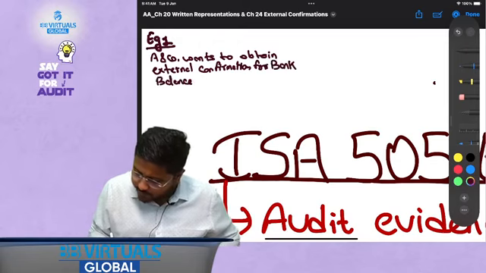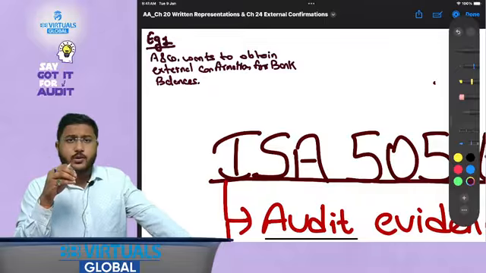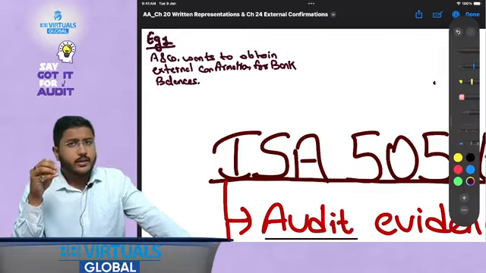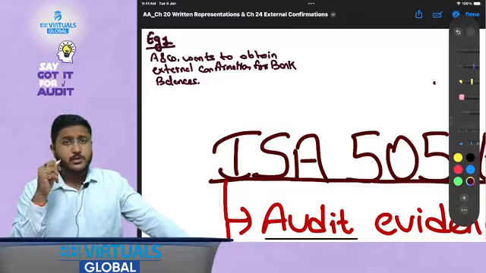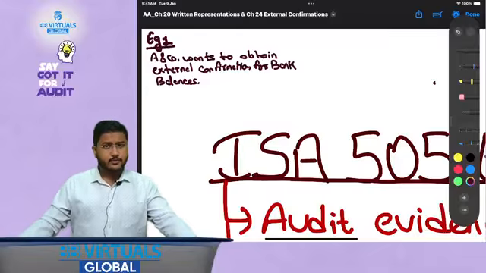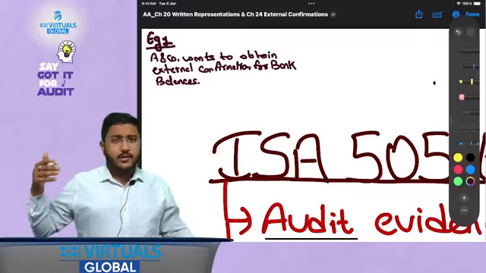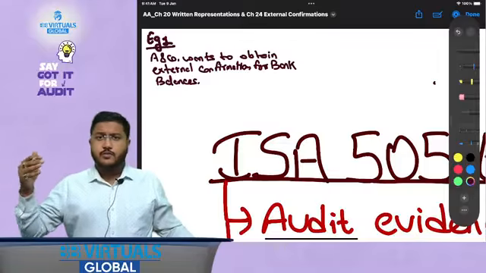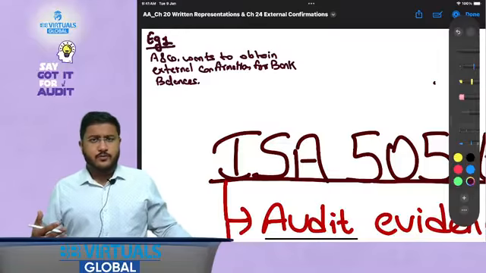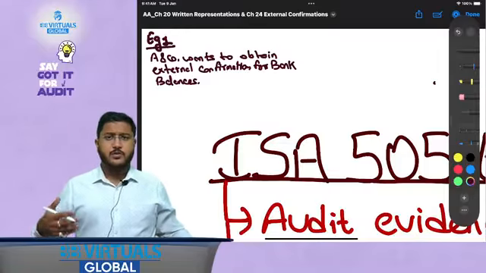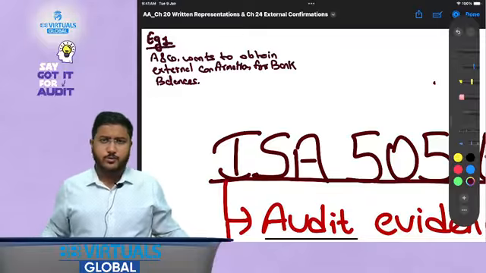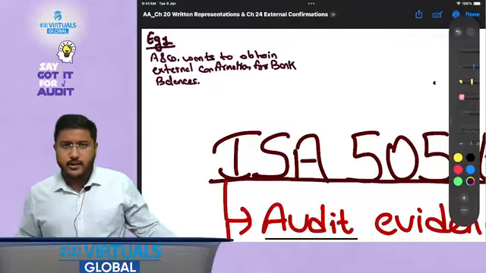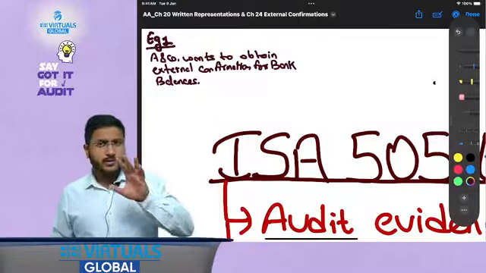Now my friends, what would happen is that this particular audit firm would select certain banks to whom they will be sending the confirmation. They can also send the confirmations to all the banks. Then they will be tracking which confirmations are received, and for the confirmations that they have not received, they can do follow-up procedures. They could perform alternative procedures, they could do follow-ups, and then ultimately they will be doing the alternative procedure. That is the thing.